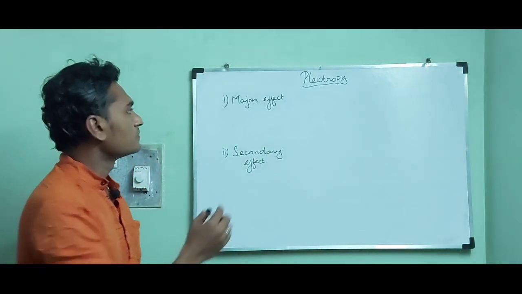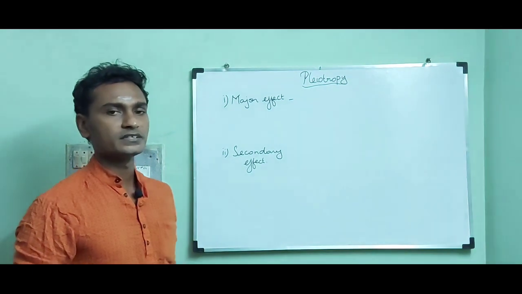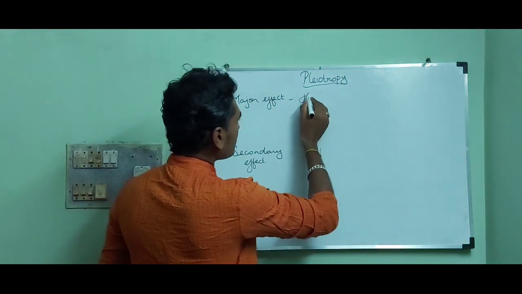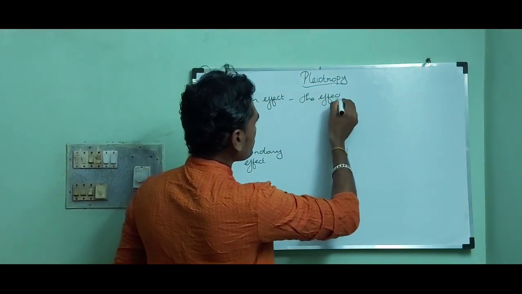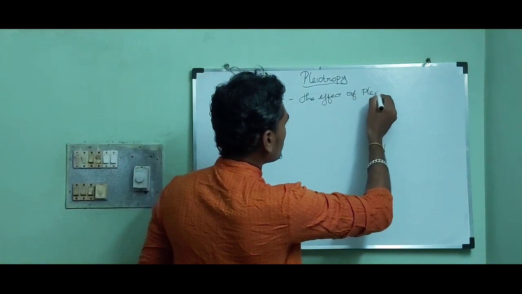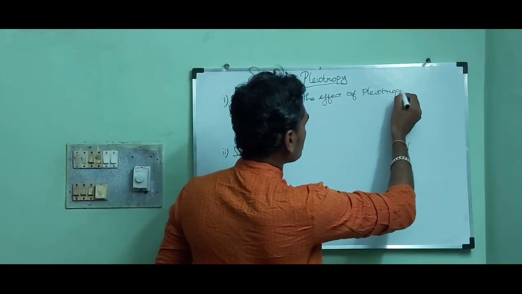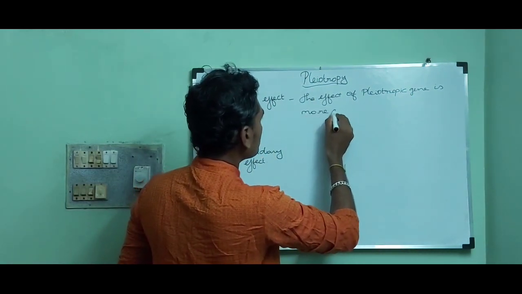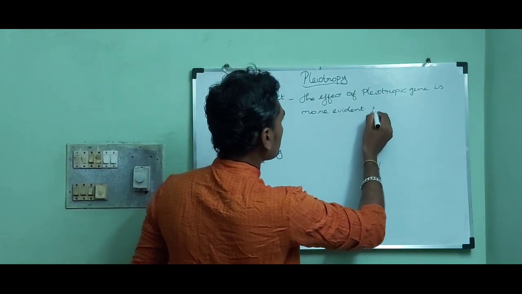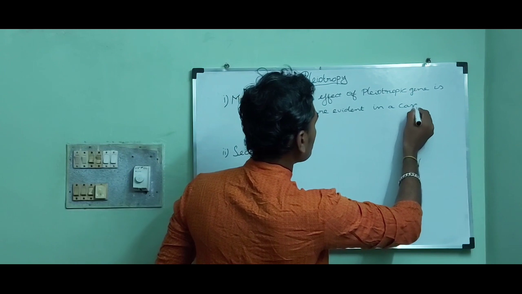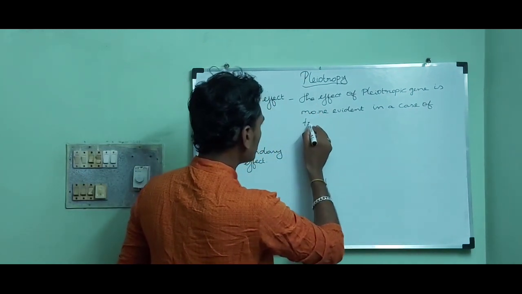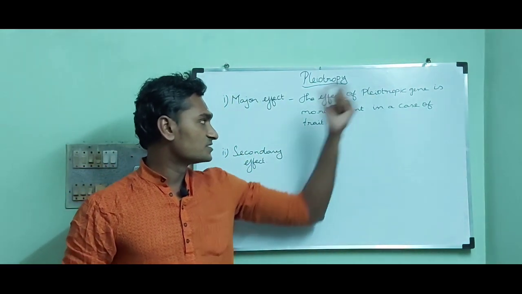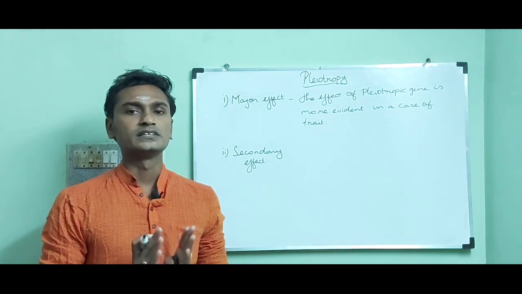In major effect, the effect of the pleiotropic gene is more evident in the case of a trait. That means the effect of the pleiotropic gene is more noticeable in an individual.